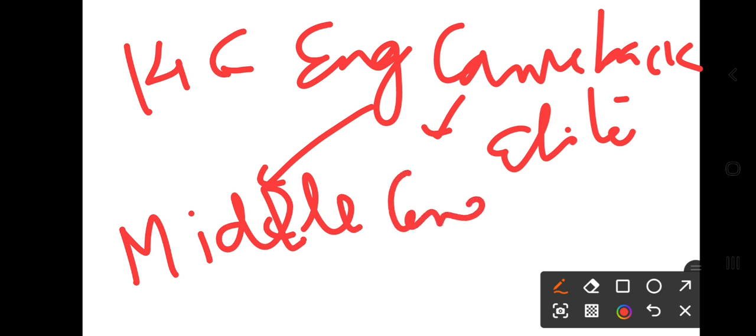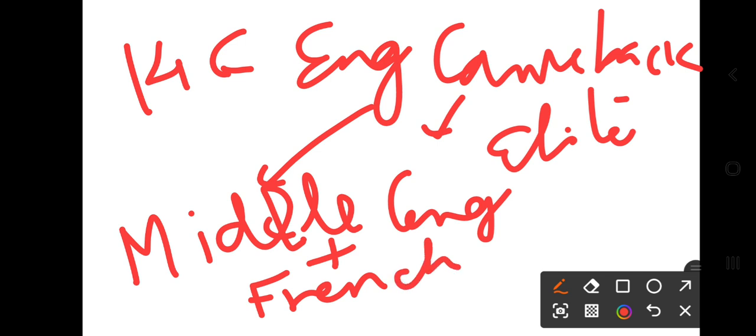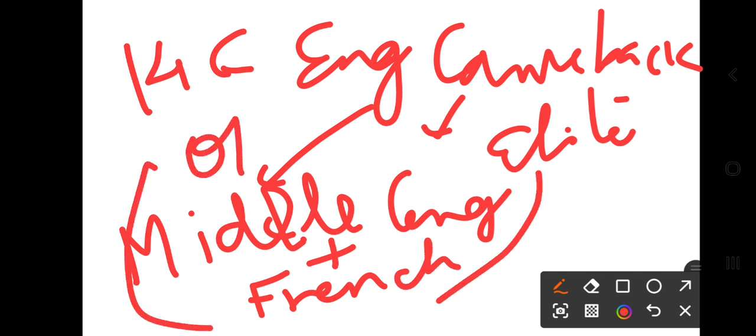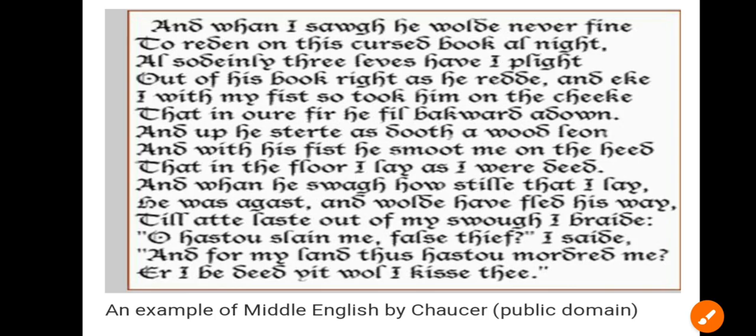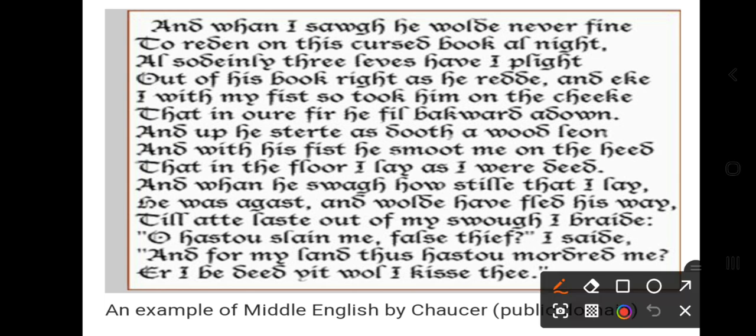Why Middle English? It was the Old English. This is Middle English because here many French words were added to this English, and that's why Old English became Middle English. Right? So that is the fact. Moving ahead, this is a sample of Middle English, an example of Middle English by Chaucer.